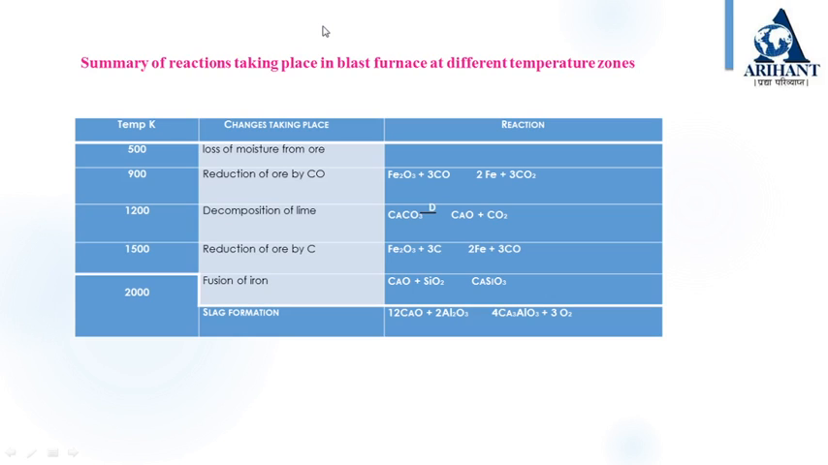This is a summary of reactions taking place in blast furnace at different temperature zones. At 500 Kelvin temperature, loss of moisture from the ore. At 900 Kelvin, reduction of ore by carbon monoxide. At around 1200 Kelvin, decomposition of lime. At 1500 Kelvin, reduction of ore by carbon. And at 2000 Kelvin, fusion of iron and slag formation.